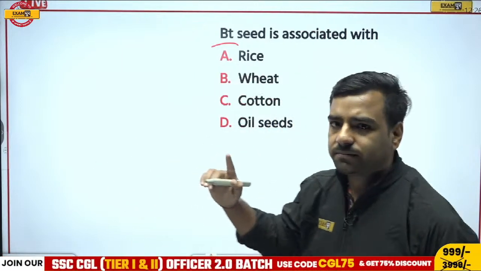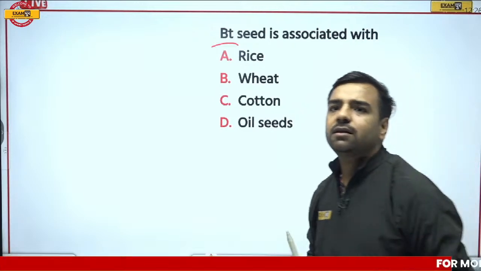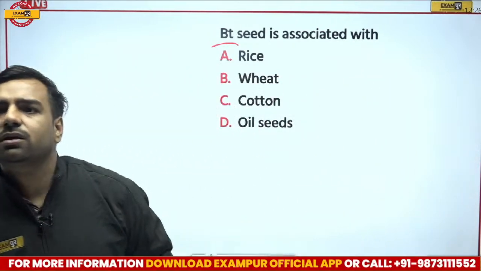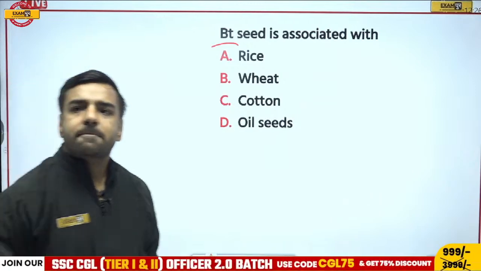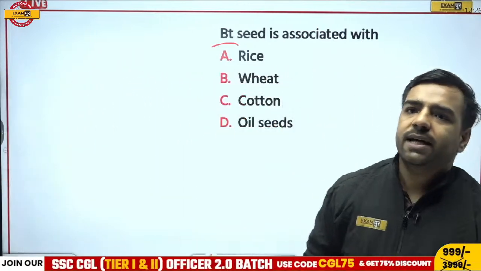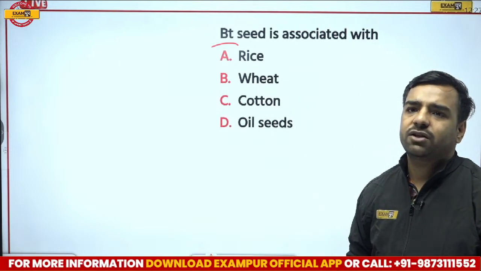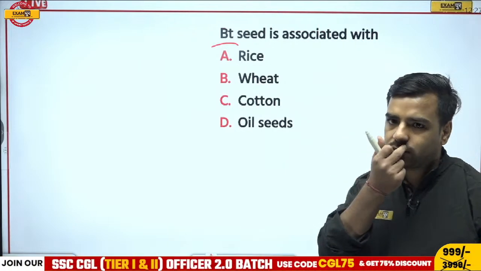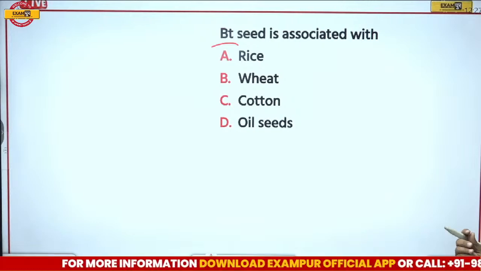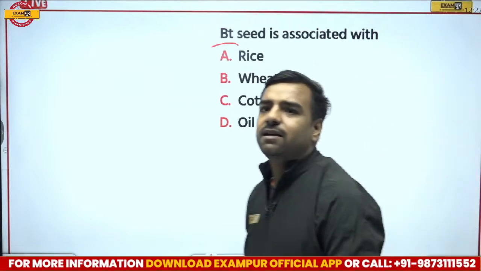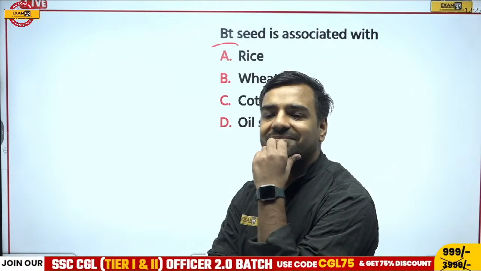One answer is cotton, but Akhilesh is going with D, that is oil seeds. Then Durgesh, what is your answer? Vinod, your answer is still pending. And Vikram, your answer please. Durgesh, Vikram, Vinod, your answers are pending. Avan and Akhilesh are giving C and D, that is cotton and oil seed. So what is the correct answer here? Can you answer this part? Still waiting for the answer. No one?